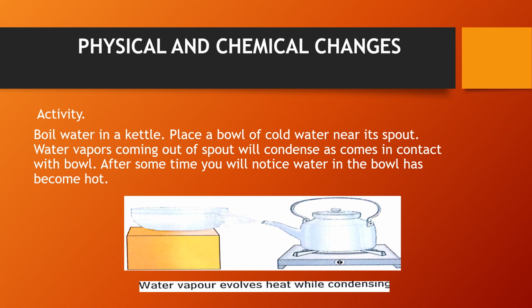So what happened? On being cooled, water vapor changes into water. The water vapor condenses into drops of hot water, transferring the heat to the cold water in the bowl. So the water in the bowl becomes hot. Here you have seen how the heat of the water gets transferred. So this is also an example of change of state, or you can see how the energy change takes place during a physical change.